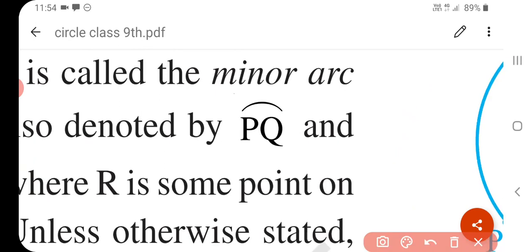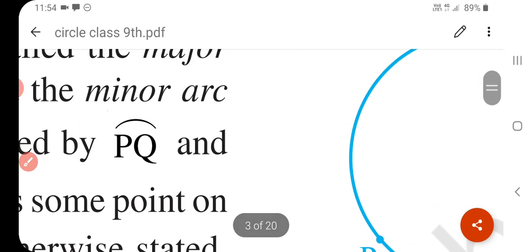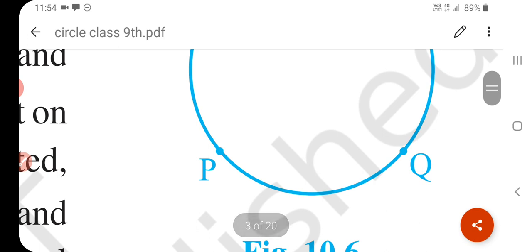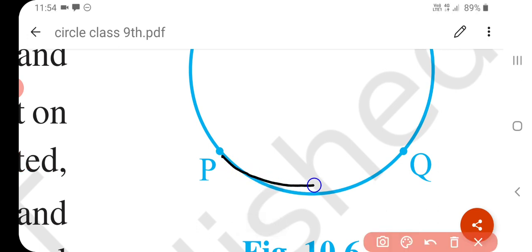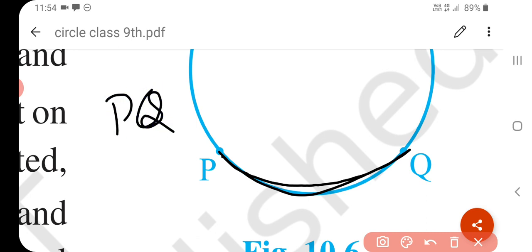What is drawn over PQ? Arc. If you take two continuous points on the circle, here P and Q, these 2 continuous points, this is called an arc of a circle, and we can write it PQ or you can write PQ arc. So this way, this is called an arc of a circle.